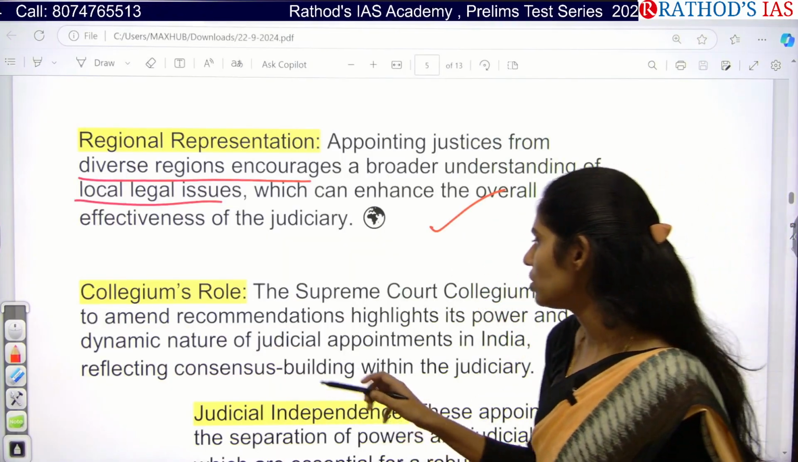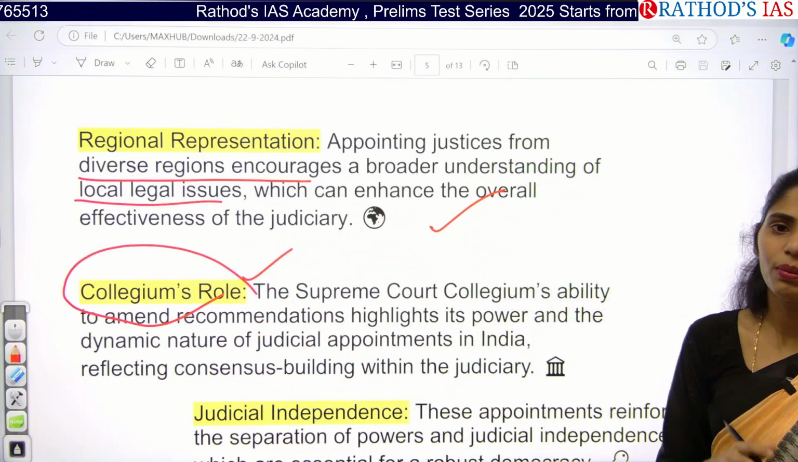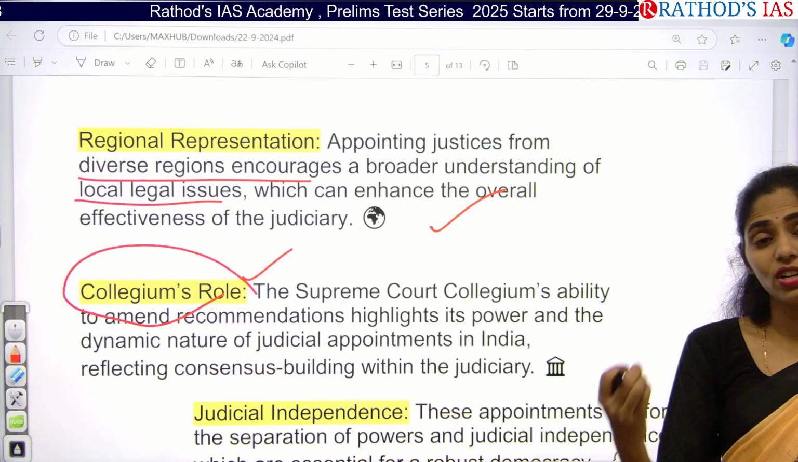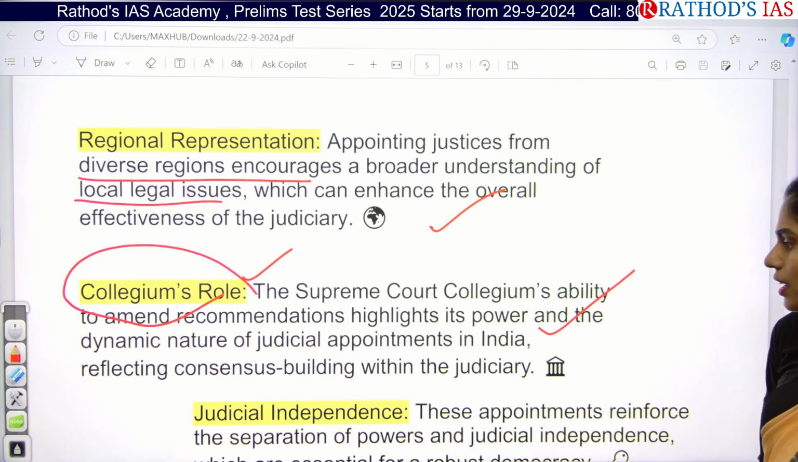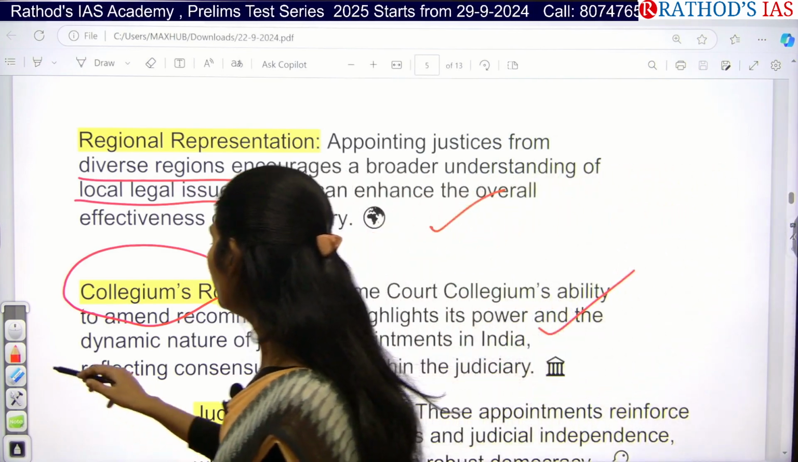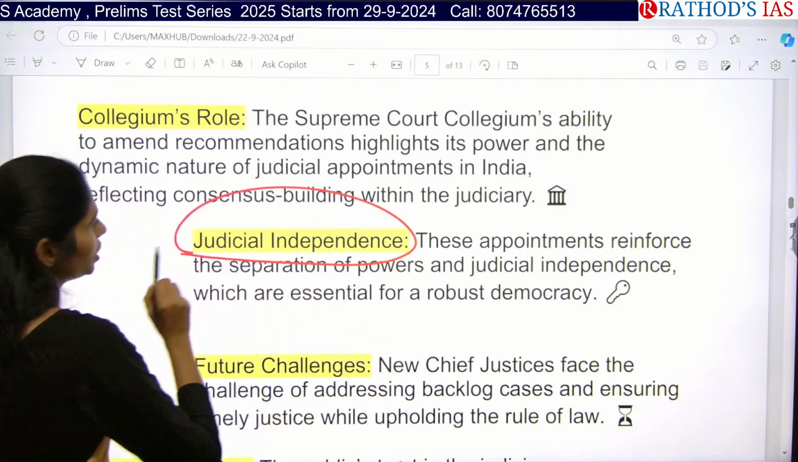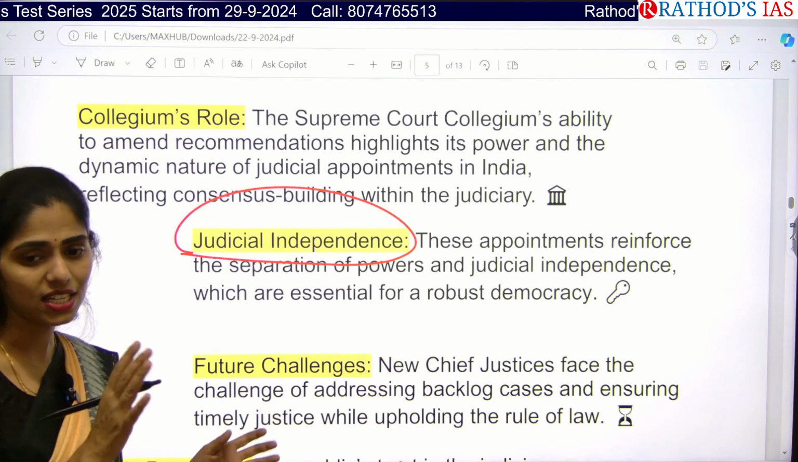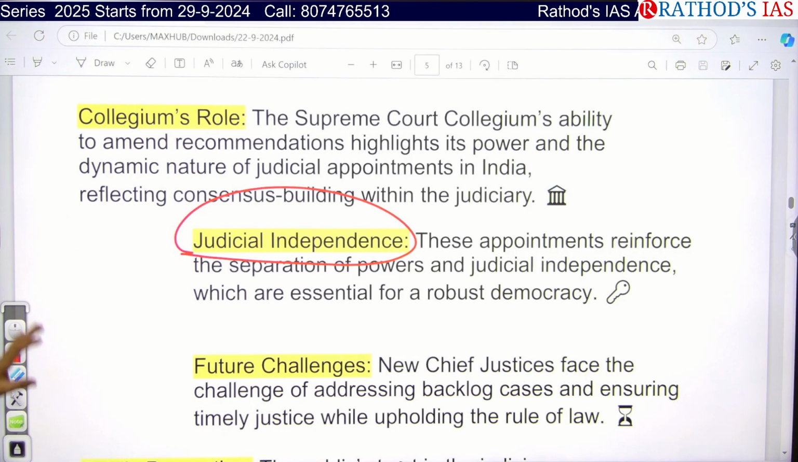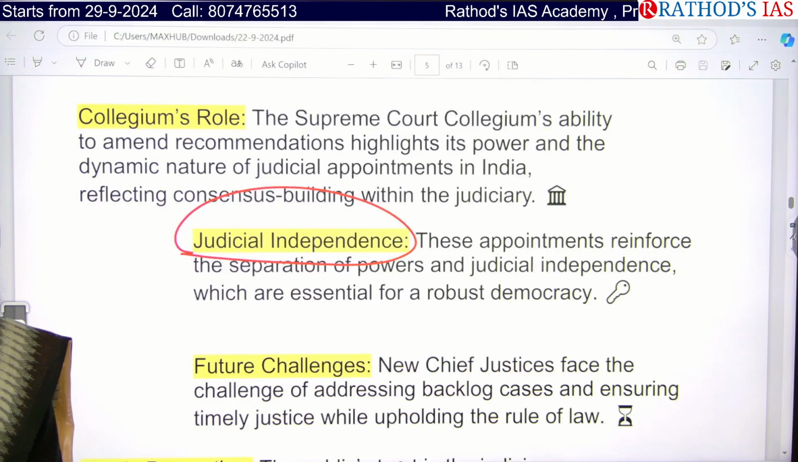Next is the role of the collegium. The collegium system is related to the appointment and even transfer of judges for the Supreme Court as well as High Courts. Clear? Next is judicial independence. Appointments of judiciary reinforce the separation of powers, and it is one of the important methods to ensure independence of the judiciary. This independence is very important for the robust democracy of our country.